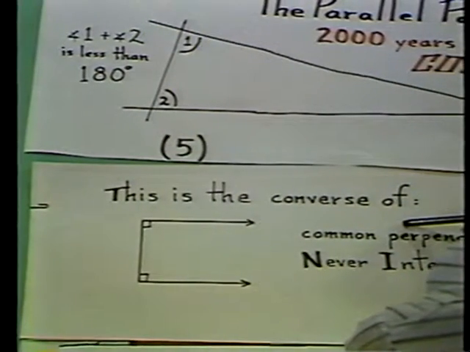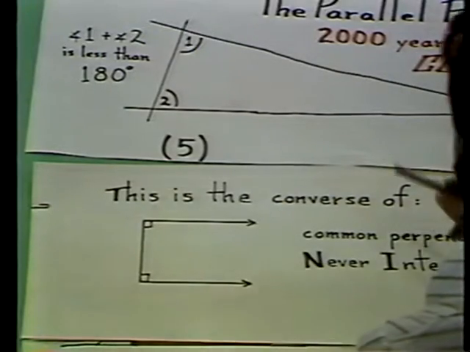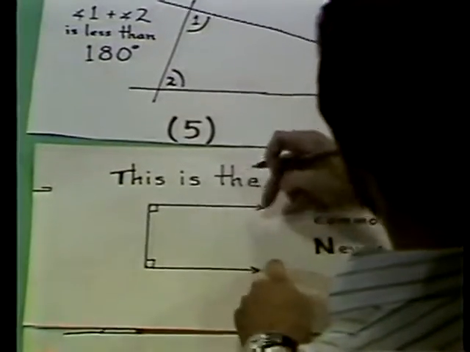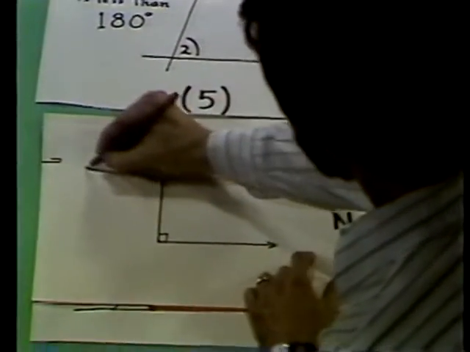How could he possibly prove that? The way he proved it was the following. He said, suppose you take these two perpendiculars and flip them over onto the other side so that they go out this way.